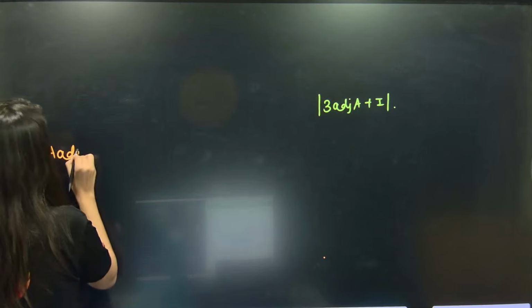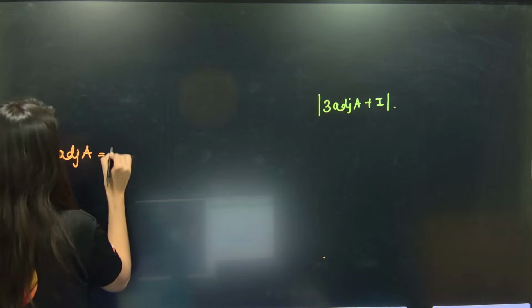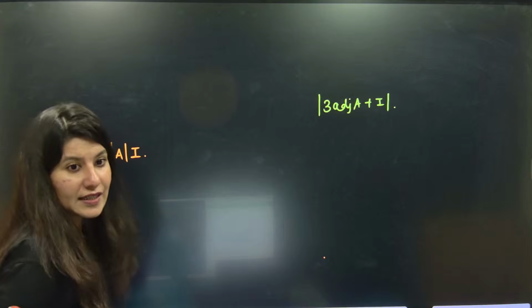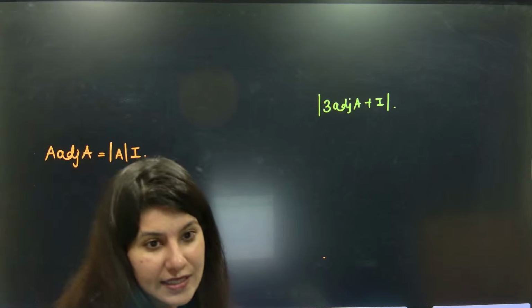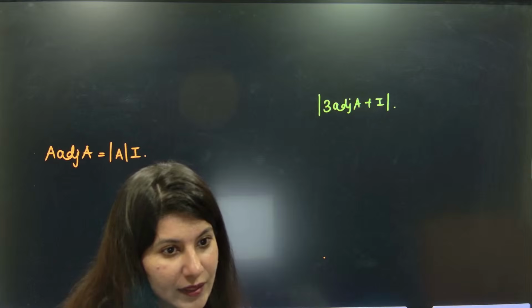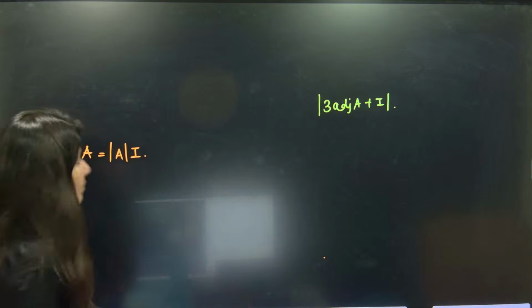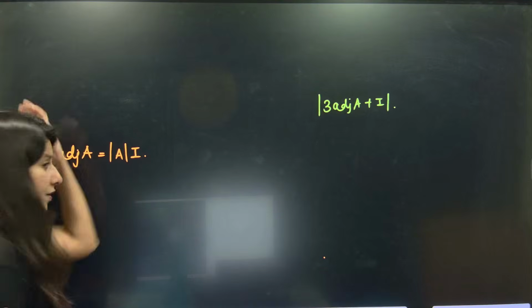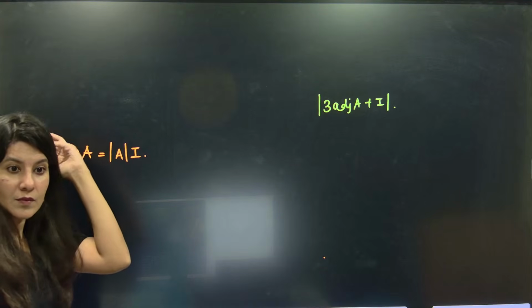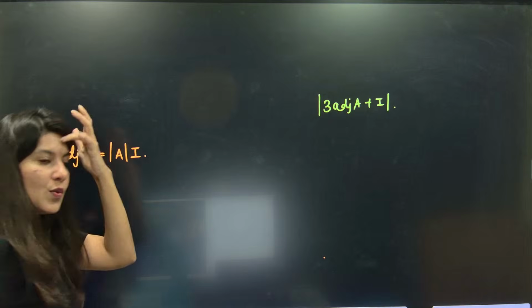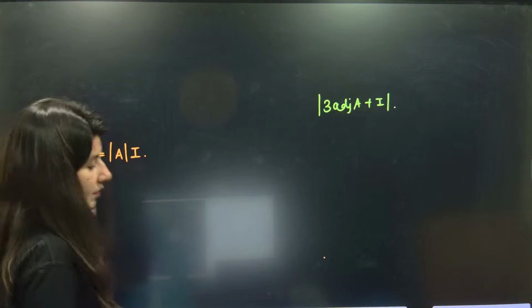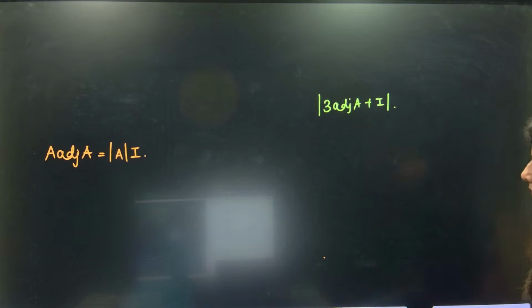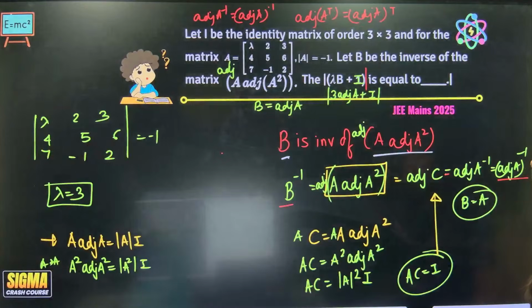So let's talk about A times adjoint of A. A times adjoint of A is determinant A into I. Now let's add.